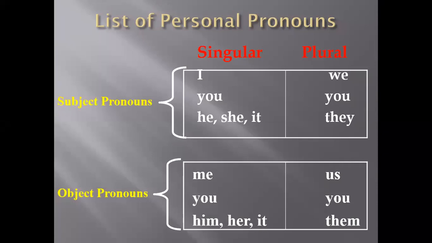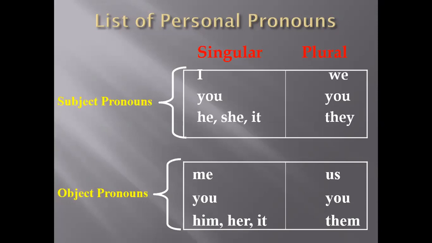So if you want to talk about something, the object pronoun from I is me. You is the same in subject and object. So before the action and after the action, you is the same. You and it will be the same before the action and after the action. But the object pronoun from he is him. Him comes after the action. The object pronoun from she is her after the action.